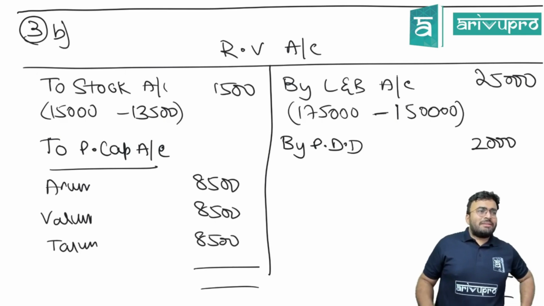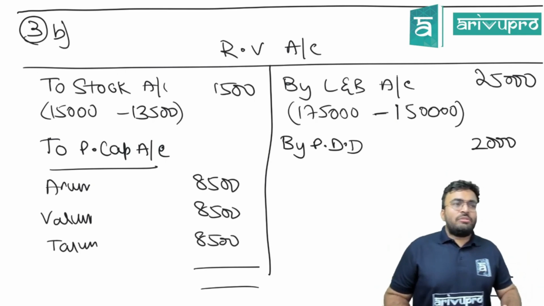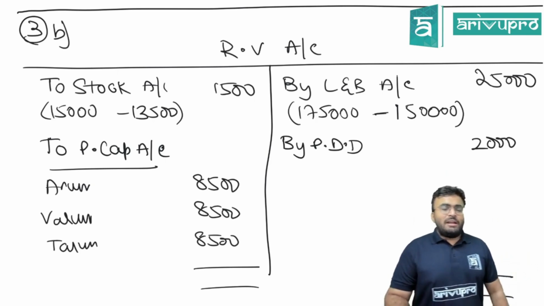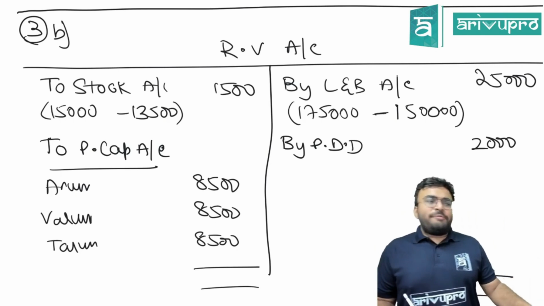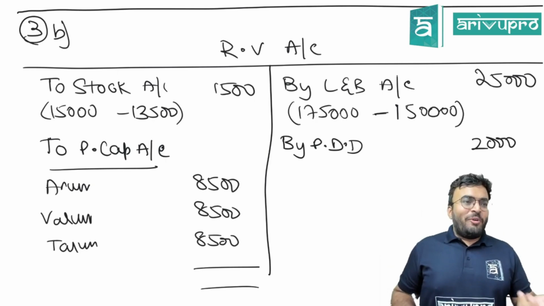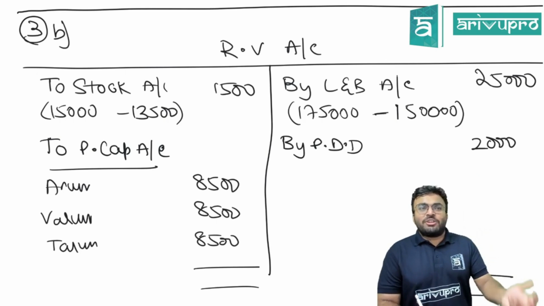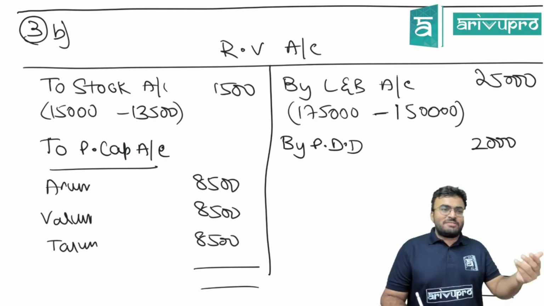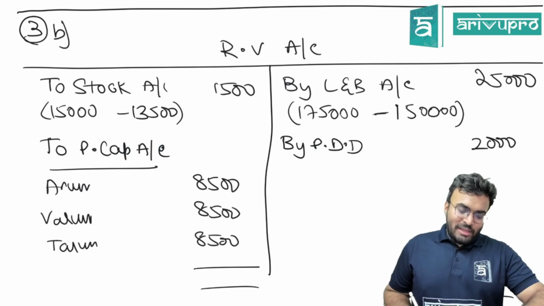Easy question only for 10 marks. They could have added more things. Interest on capital, that they didn't do. Drawings they could have added there. Interest on drawings, all those things were there. Joint life policy could have been added. Not there. I'm telling you how they can make it tricky. Don't be happy with the easy question. That question might be the tricky one in the exam with more adjustments. Can we go further?